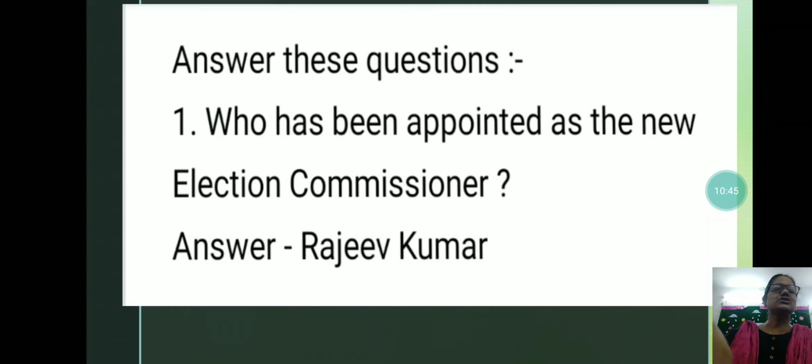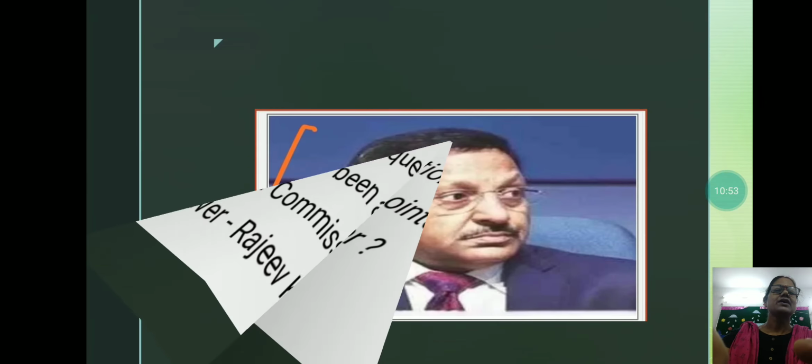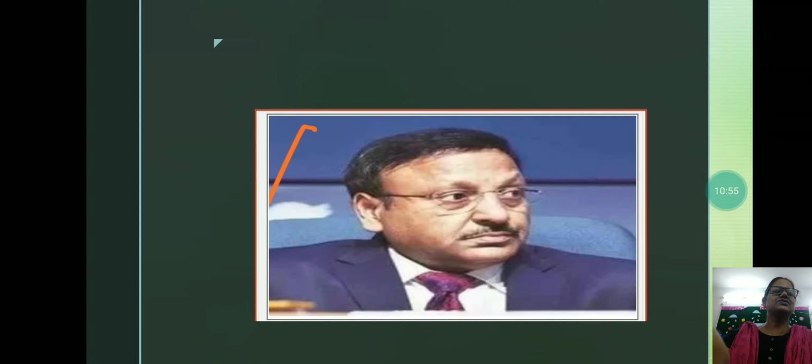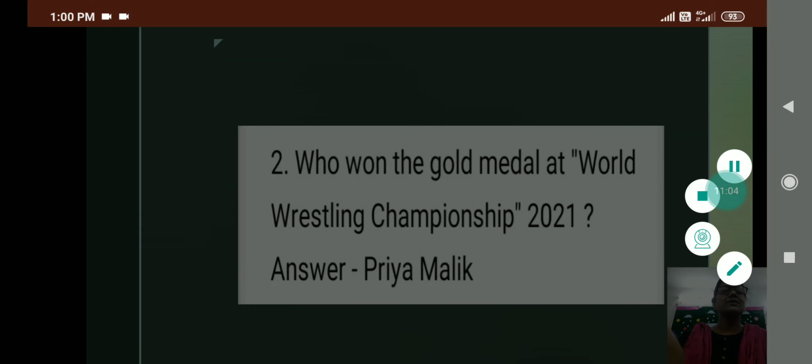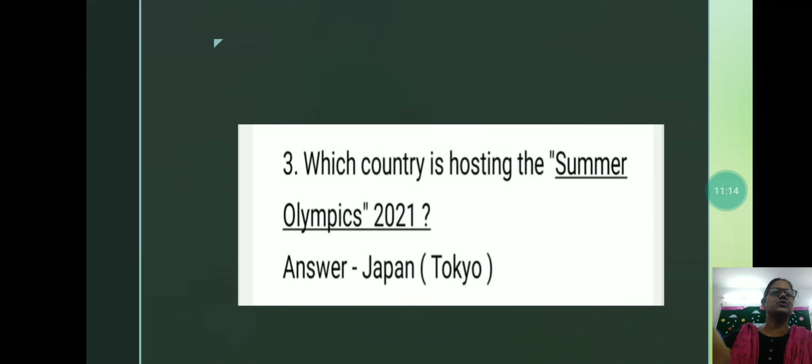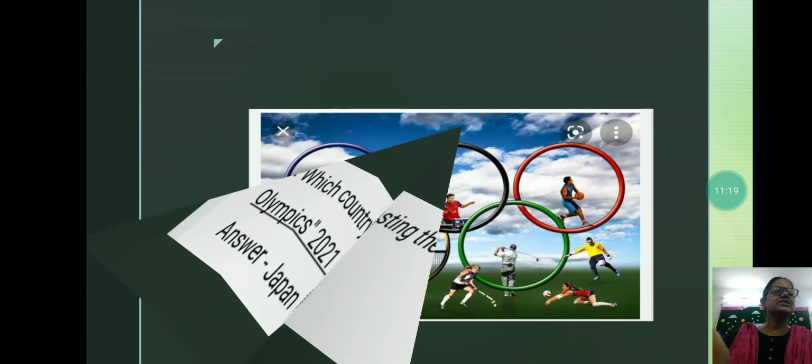And who has been appointed as the new election commissioner? This was Rajiv Kumar. See the picture of Rajiv Kumar. Now, who won the gold medal at World Wrestling Championship 2021? The answer is Priya Malik. I am showing you the picture of Priya Malik. Next is, which country is hosting the Summer Olympics 2021? This is Japan, in the city Tokyo.